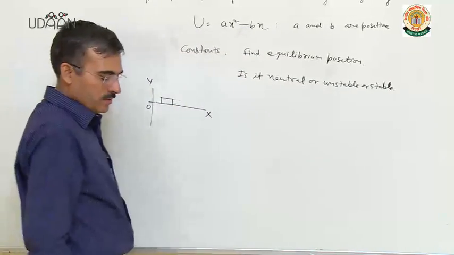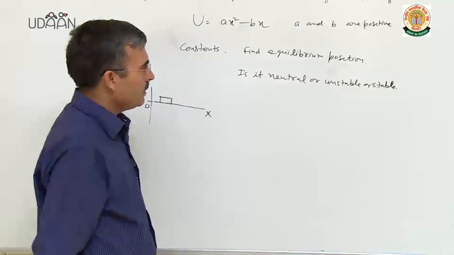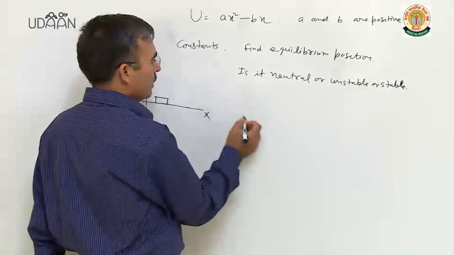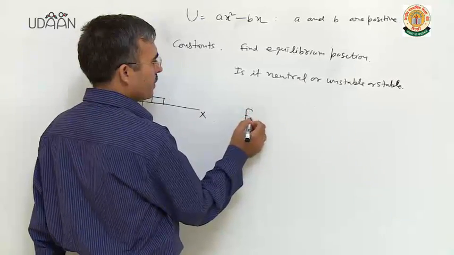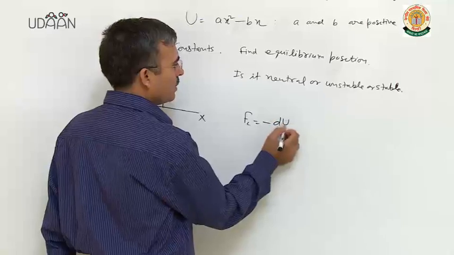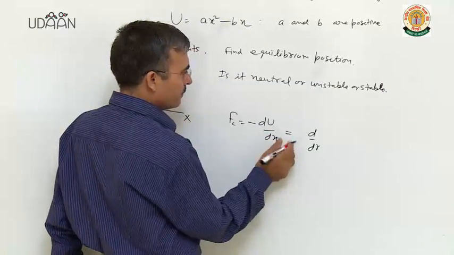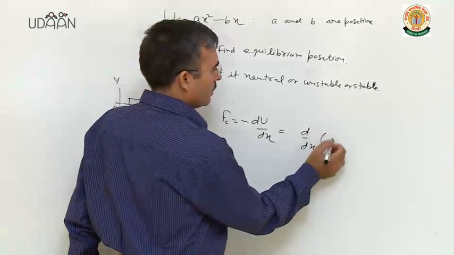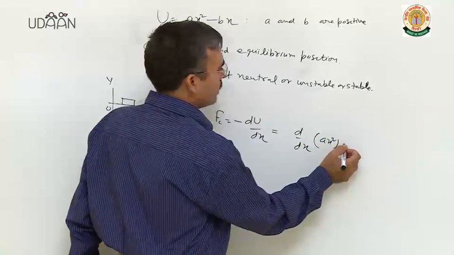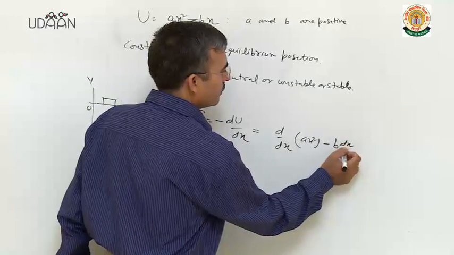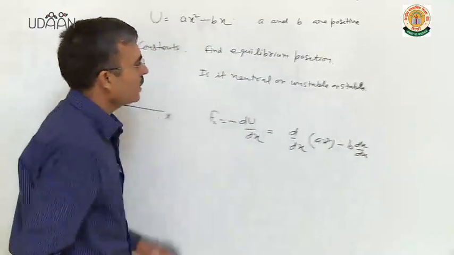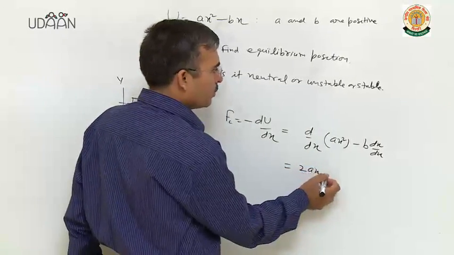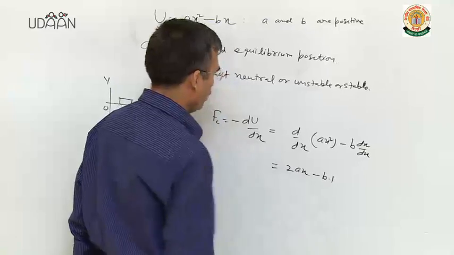With the help of this relation, let us discuss the equilibrium of the body. So let us find force F equal to minus d over dx of ax square minus bx. This will be equal to 2ax minus b into 1.